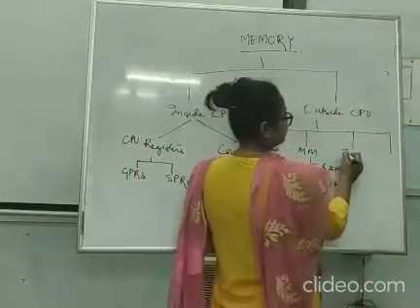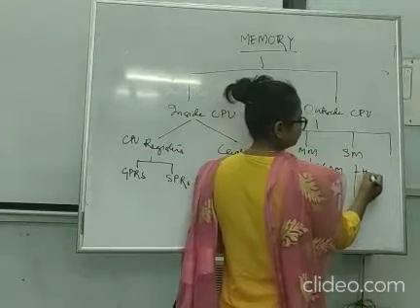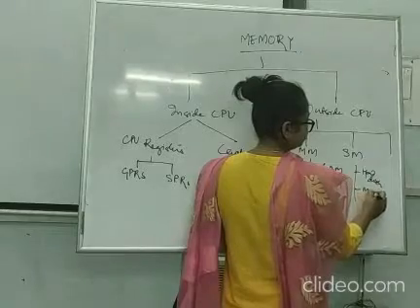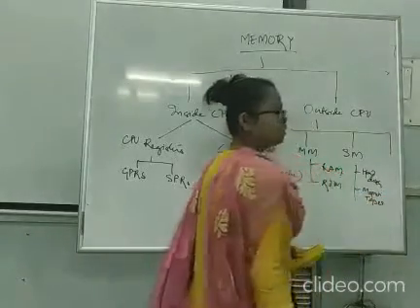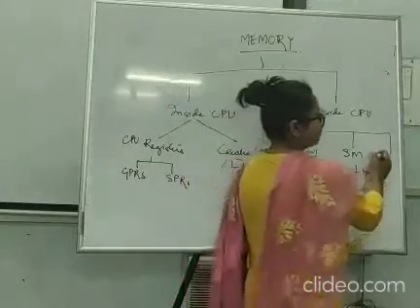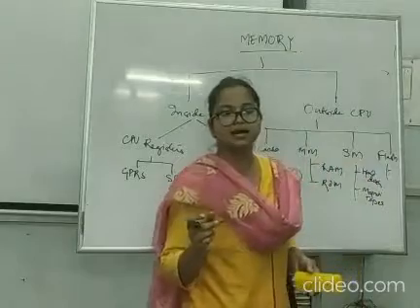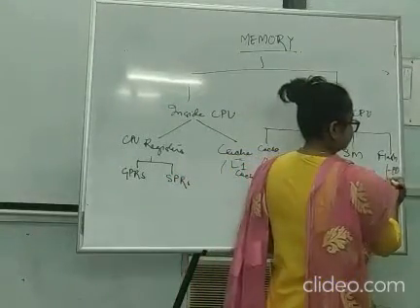Now we have secondary memory, which consists of hard disk and magnetic tapes, etc. And we have something else called flash as well. Now what is flash? These are SD card, pen drive.